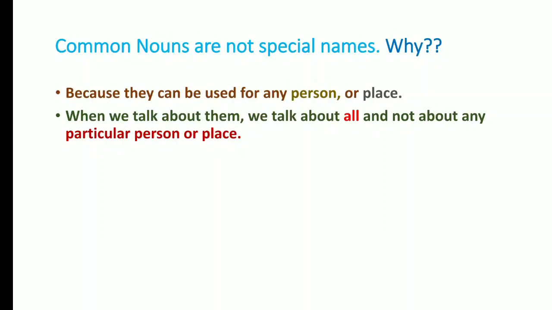Is there any confusion? I don't think there should be, because this is very clear, this is very easy to understand. Common nouns are very easy, very simple. They are simple words like boy, girl, student, who are common, like it can be anyone. That is a common noun. Alright, so now we will move to some examples.